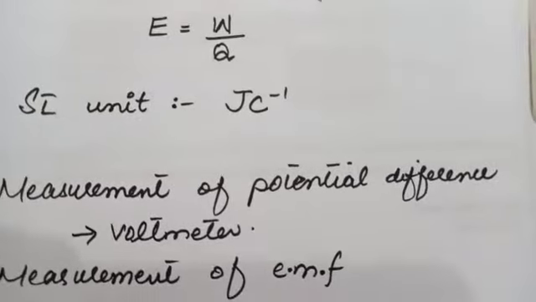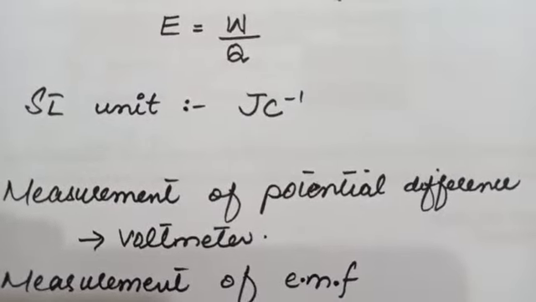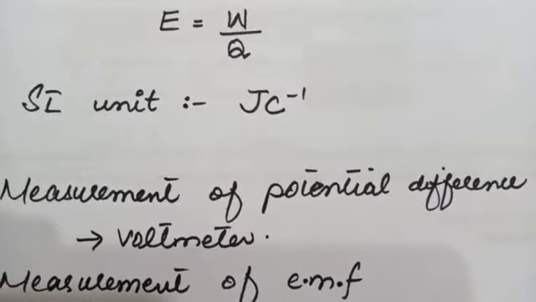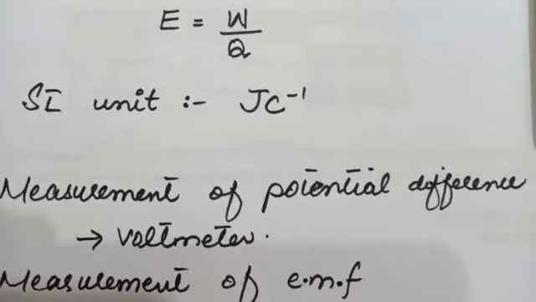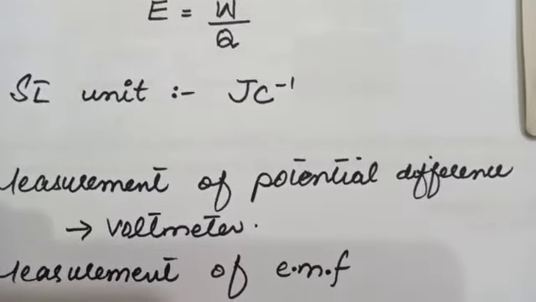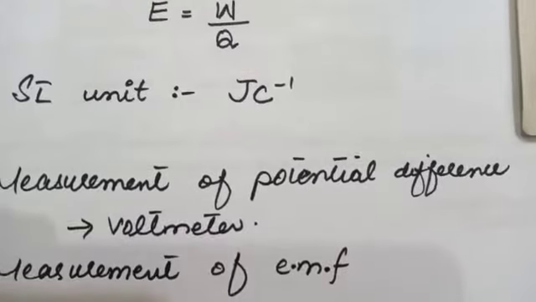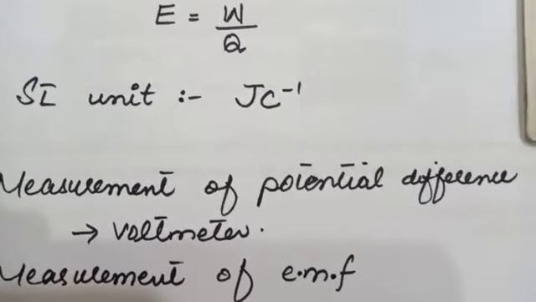Now we will discuss how we can measure the potential difference and how we can measure the electromotive force. The potential difference across a circuit can be measured by a voltmeter connected directly across the terminals of the component. The positive terminal of the battery is connected to the positive terminal of the voltmeter, and the negative terminal of the battery is connected to the negative terminal of the voltmeter.